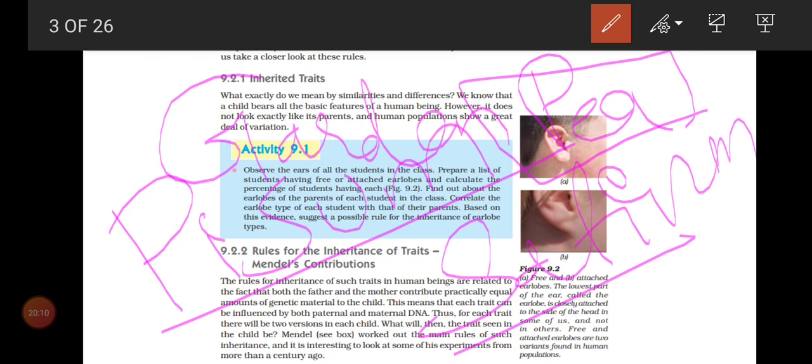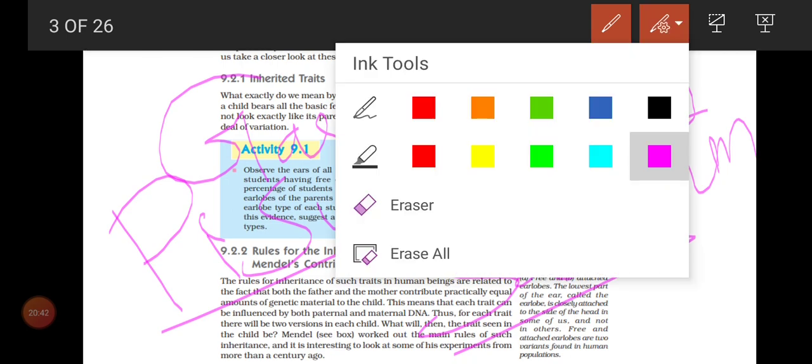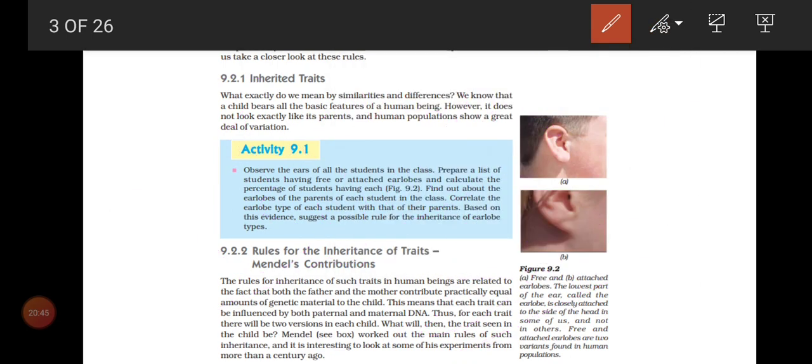Imagine if he had chosen a coconut plant instead of Pisum sativum, how many years would he have to wait to complete its life cycle, no? So to avoid all that tension, in a better way, he chose a very simple plant, because it completes its life cycle within 3 months. We are going to learn about this Pisum sativum plant, what he did and what conclusion he gave, at last. Is that clear? Till now you are clear, children? Okay. Now look at the book. First I'll explain the book lines and then we'll go to the PPT.